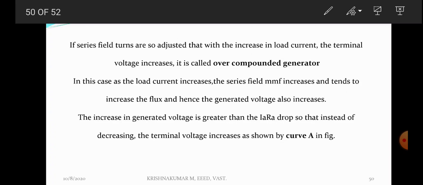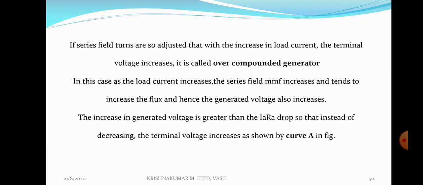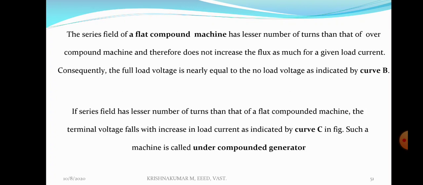Once again, compound generators are classified into two: long shunt and short shunt. Long shunt is again classified into cumulative and differential. Cumulative is again classified into three: under compound, flat compound, and over compound. So the external characteristics of a compound generator depend on the number of turns of the cumulative compound generator. That means according to the category of flat compound, over compound or under compound, external characteristics are different, which I explained in this class. Okay, I think it is clear.